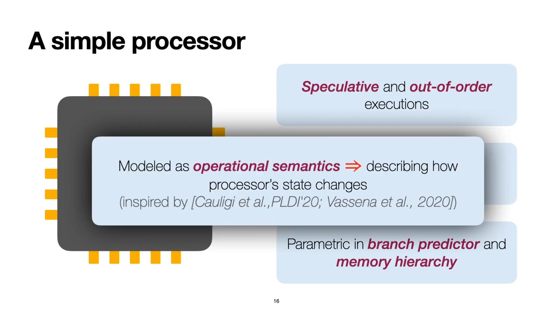Concretely, we formalize the behavior of this processor as an operational semantics, the red arrow here, which describes how the processor state changes in response to events, such as the activation of some pipeline stage. On top of this model, we implemented several hardware-level countermeasures and we studied their security. In the following, I will explain these results using concrete examples.